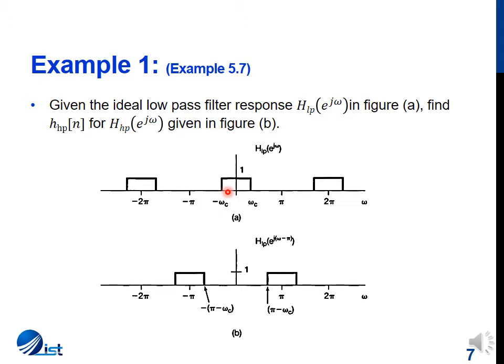And by how many units is this response shifted? Since initially we had 0 here and now after shifting we have pi here, this means that the response is shifted by pi units. So now the response is H_lp(e^(j(omega minus pi))). We could have thought of this response as being shifted in either direction, either right or left, by pi units, and it would have given us the same answer. Over here, e^(j(omega minus pi)) signifies that the response is shifted right by pi units.